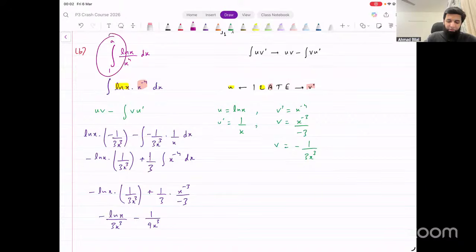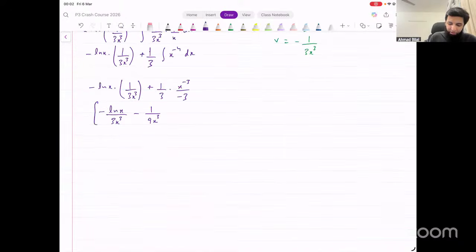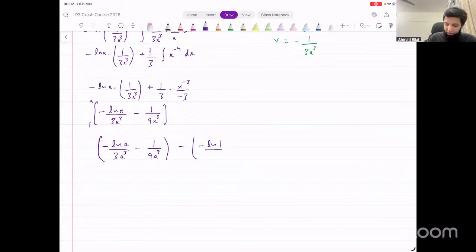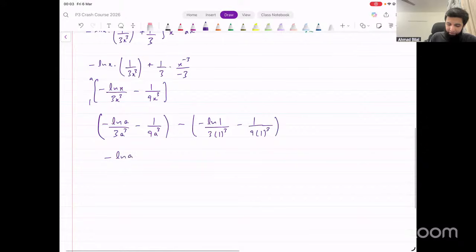They said limits are from 1 to a. Let's input the limits now after simplification. 1 to a. When we input a, we get minus ln a divided by 3a cubed, minus 1 over 9a cube. Subtract from this the case when you input x equal to 1. What does that give us? Minus ln 1 over 3 into 1 cube, minus 1 over 9 into 1 cube. Let's simplify this. The first one gives us minus ln a divided by 3a cube minus 1 over 9a cube.